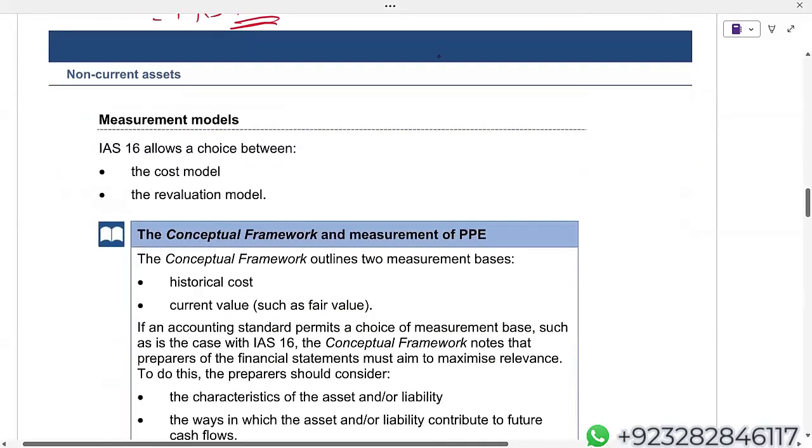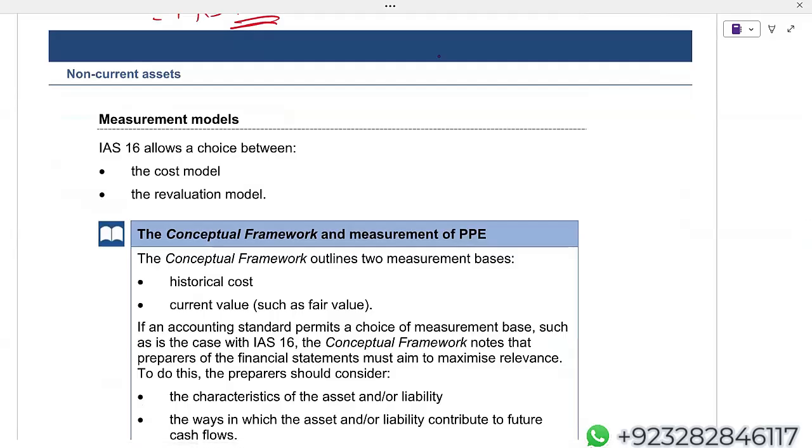Measurement model. Initially, property, plant and equipment is measured at cost. Subsequently, actually, IAS 16 gives you the choice. Now, student, always remember one point. Wherever the term choice comes, it means accounting policy.